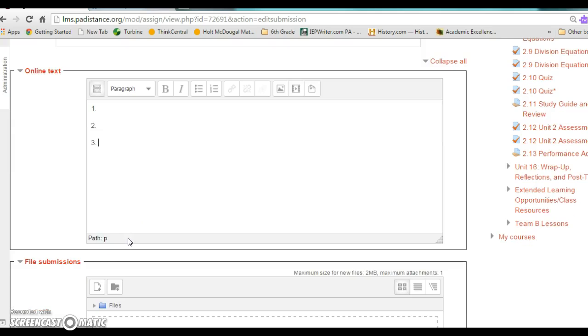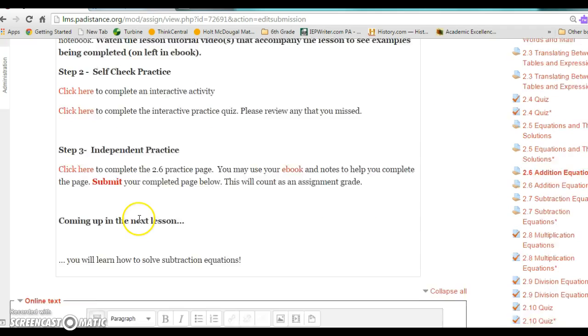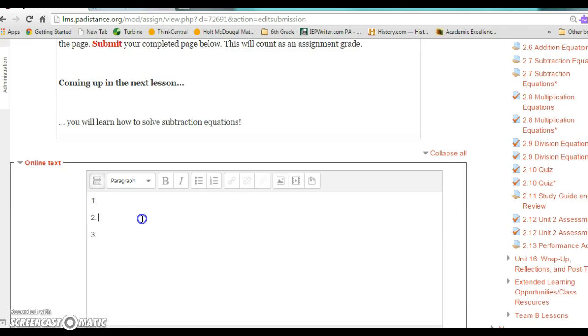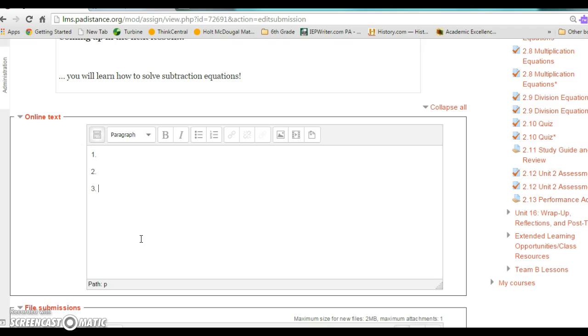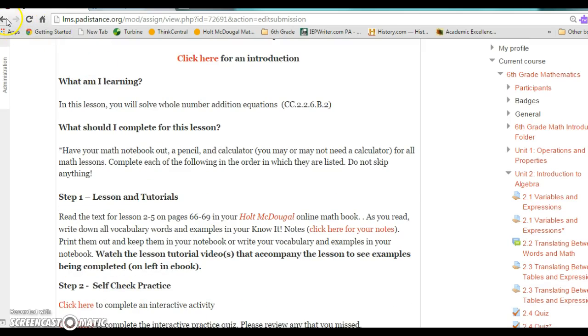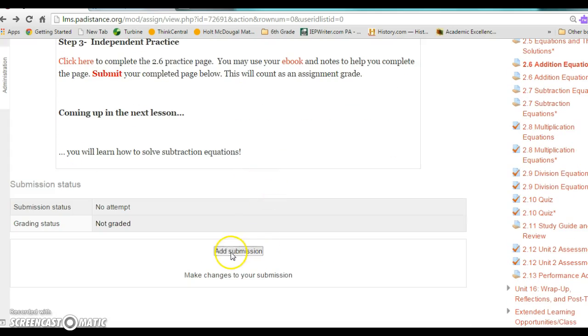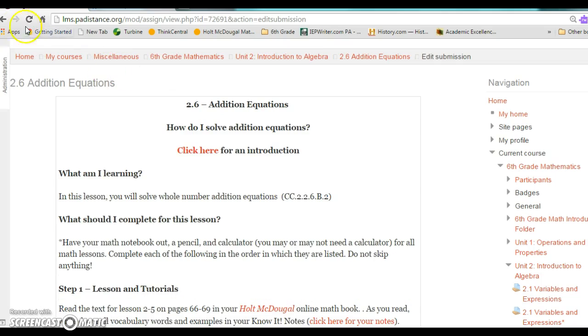That's probably the easiest. No work should be emailed to me. And the reason for that is because these lessons are linked directly to the gradebook. So if something is not submitted here, you're not going to get the credit for it. So you always want to make sure that you are submitting your work directly to the lesson. So anytime you have to add something or you have to submit something, you're going to see this add submission box.